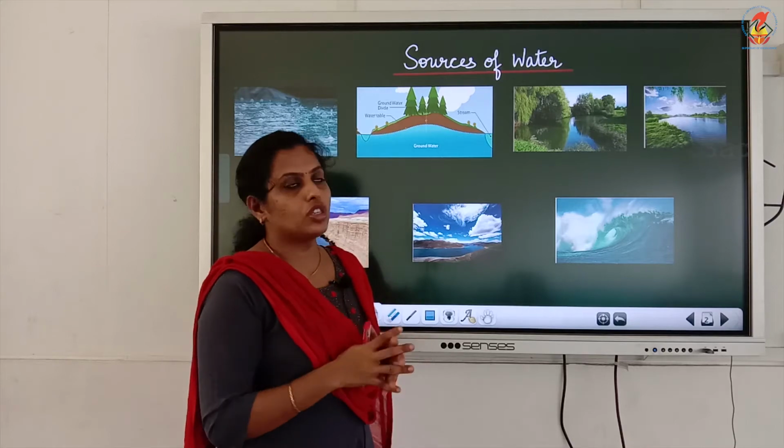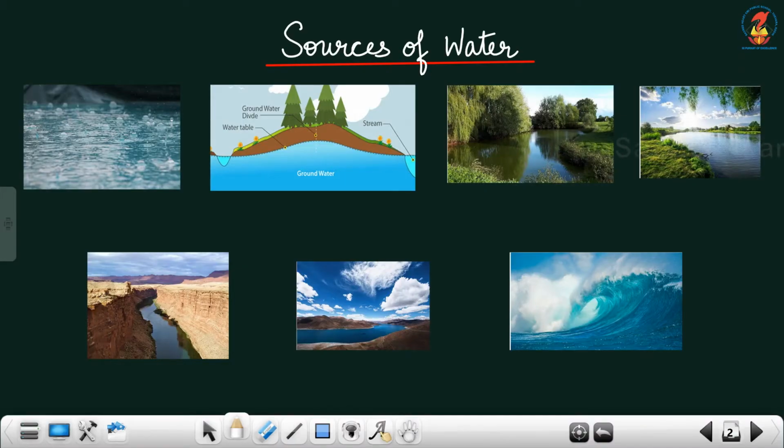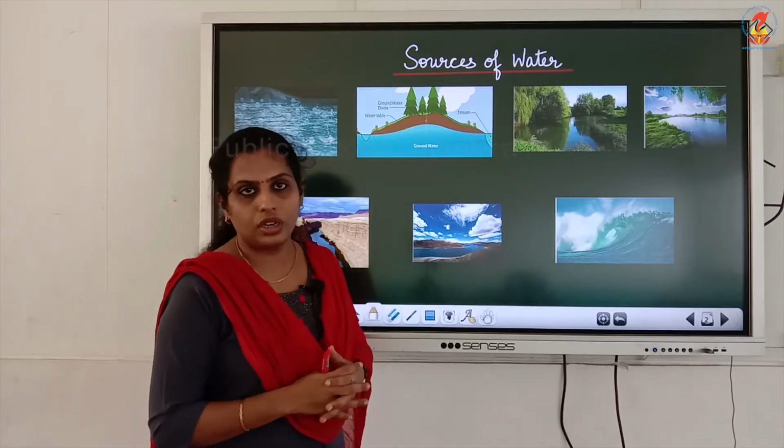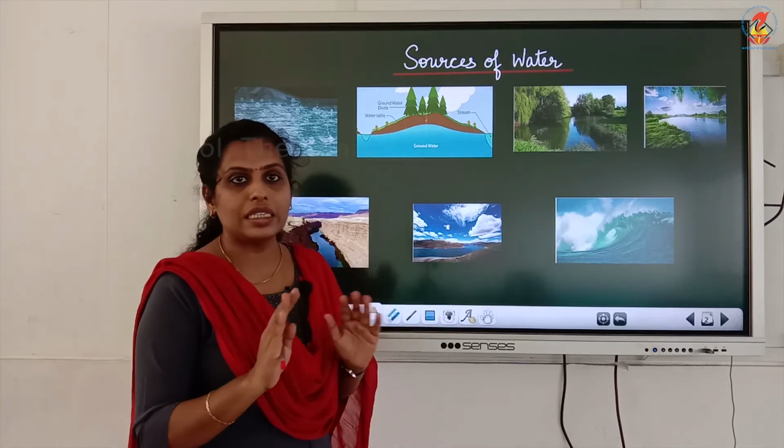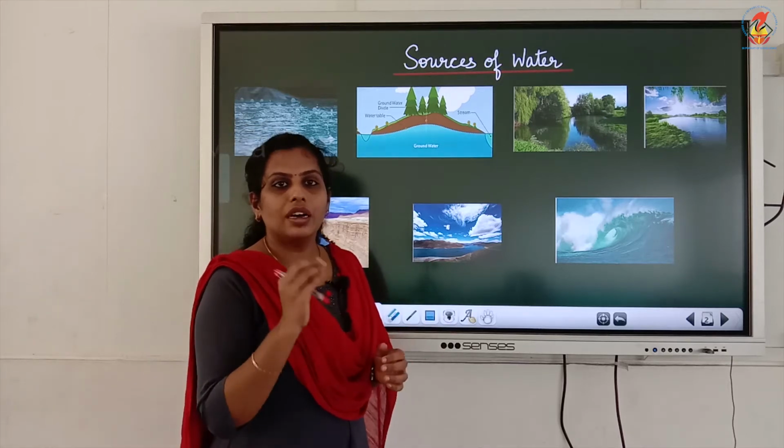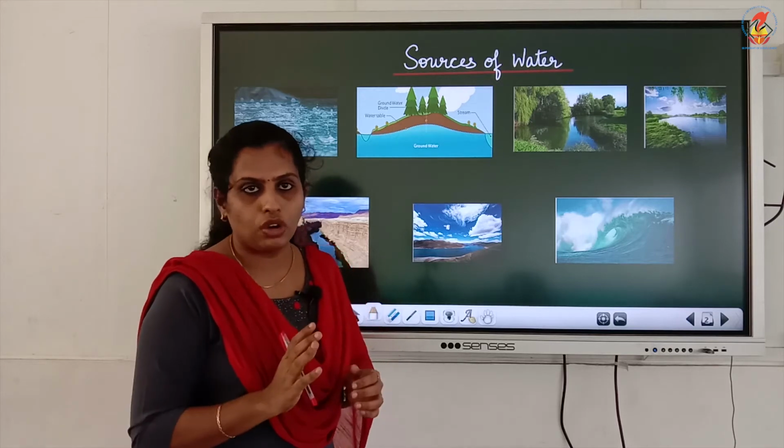The first source of water is rainwater. Rainwater is the fresh water that we get, and this rainwater is collected and used for agricultural purposes. Rainwater is fresh water that we get from nature. No chemicals, nothing, are added to it. It's fresh, natural water.